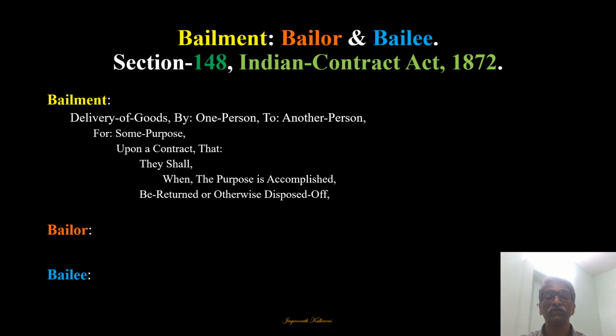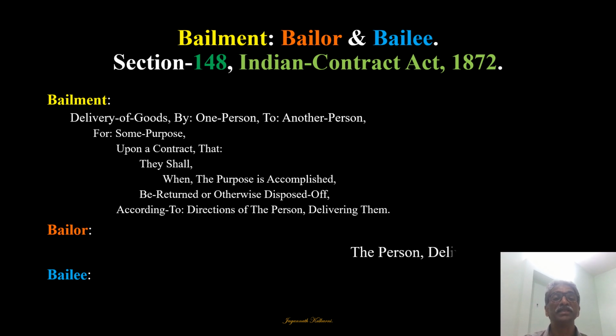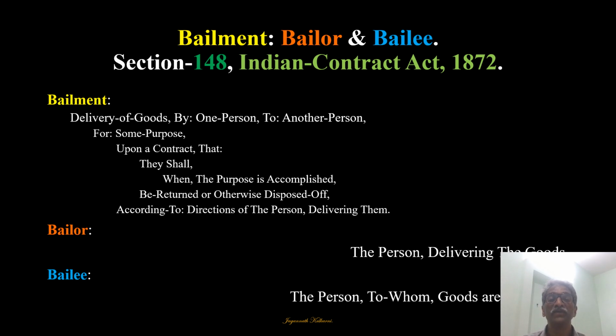What is the purpose? It is upon some contract, whatever contract may be entered between these two persons, according to directions of the person delivering them. So who initiates? The person who delivers the goods initiates, and he is called the bailer. And bailee, obviously, is the person to whom the goods are delivered. So this is a very simple arrangement of bailment under the Indian Contract Act.